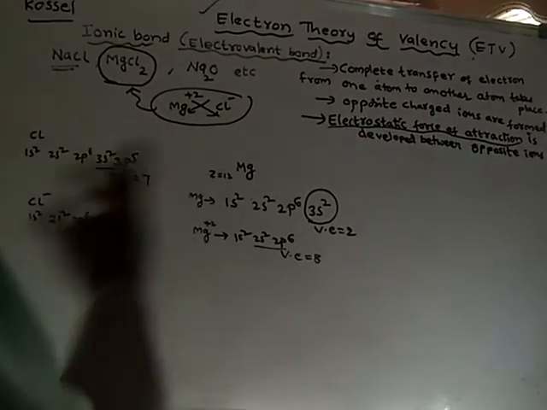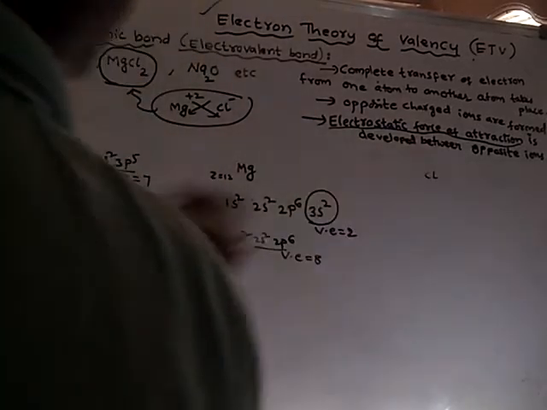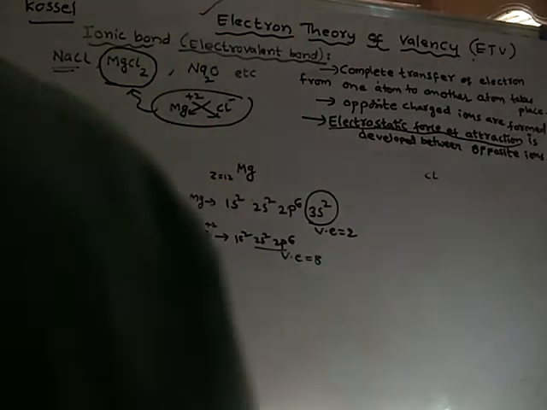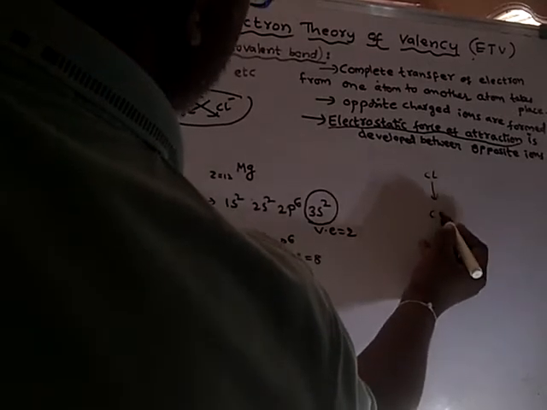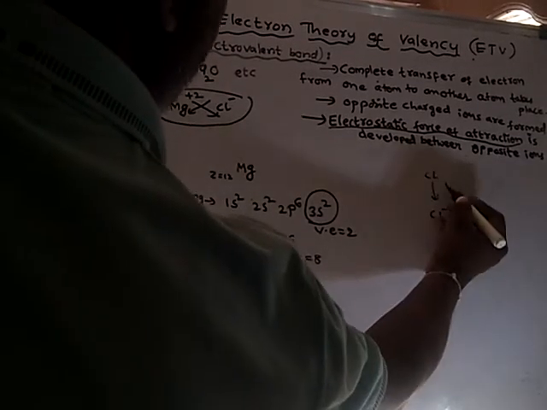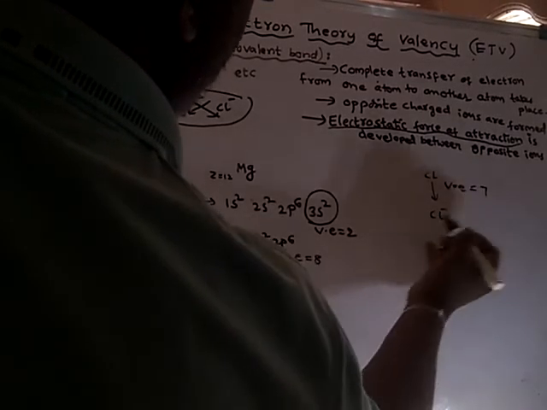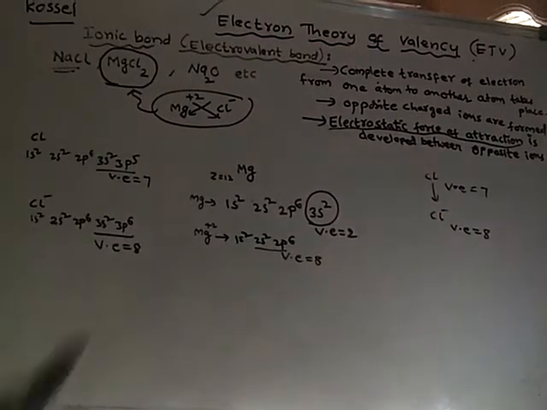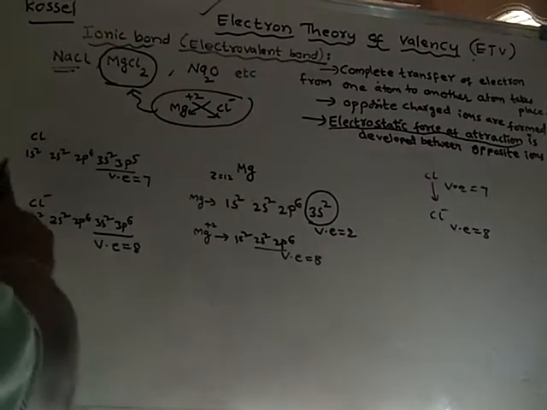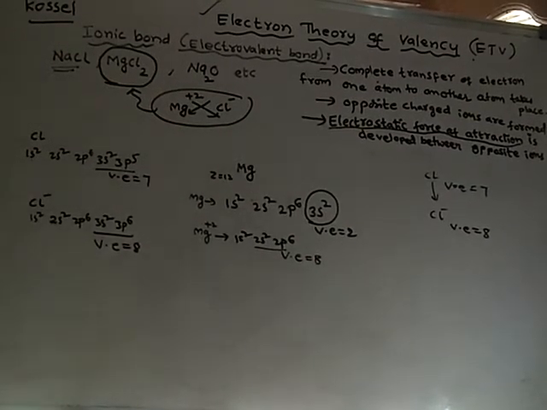For this, magnesium requires 1 more chlorine atom. In that case also, the chlorine will become Cl minus, with 8 electrons in its valency shell. So that means chlorine has become chloride ion. Both the chlorine atoms will become chloride ions by taking 1 electron each from magnesium.